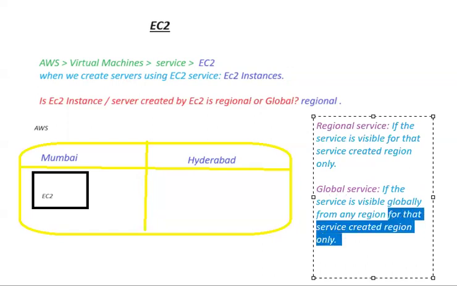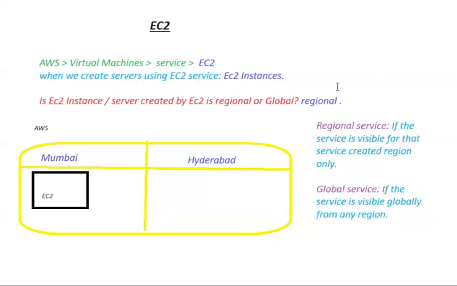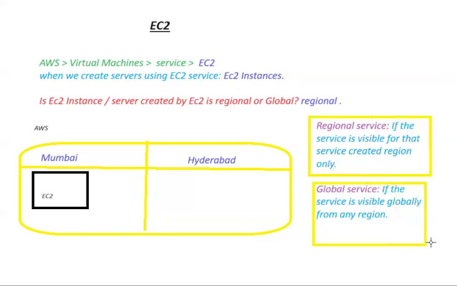If the service is visible globally, wherever it is created, from anywhere, from any region, then only we can say it is a global service. Since these are important definitions, let us put these two in a box. This one is one definition, and this is the other. Global services and regional services are very important when it comes to practical implementation, so you must know these definitions.